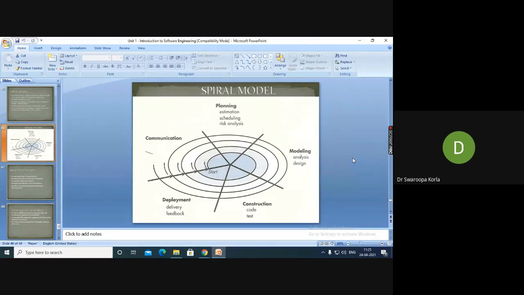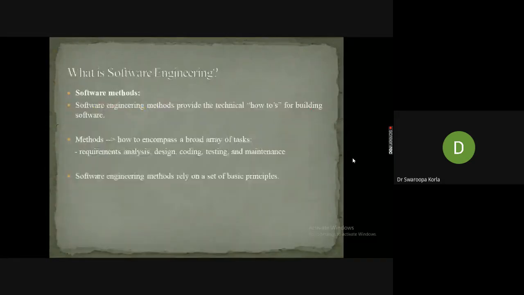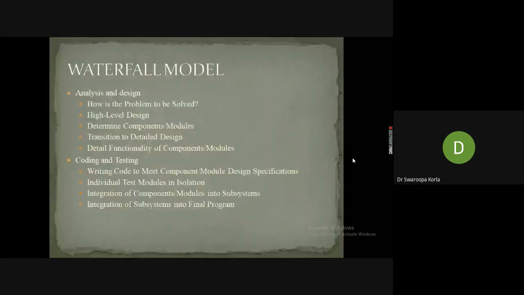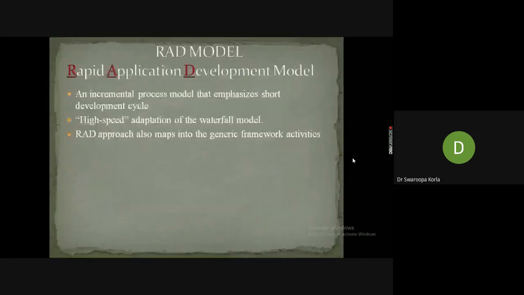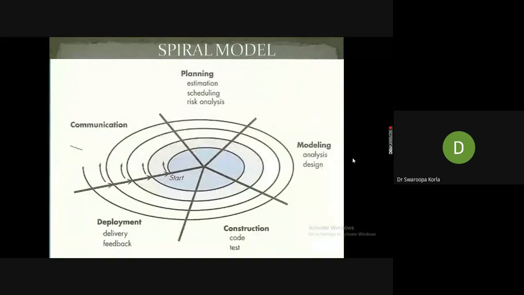See, what we have discussed till now, the important points related to the spiral model, please make notes on them parallelly. And the spiral model, I think you understood. If any queries, you can ask me regarding the spiral model so that I can move to the next slide. I hope you completed, right?